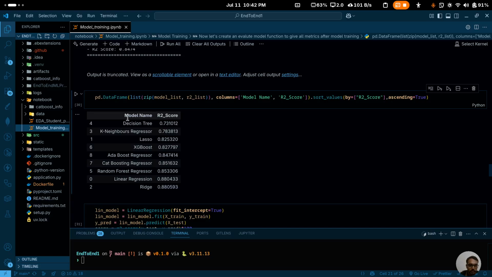You can see the model name over here and the R2 score. Here you will find how every single model performs according to R2 score. If you compare, our linear regression is working much better than any other model. Ridge is also performing similarly, but there is very little difference. So we will be considering linear regression over here.